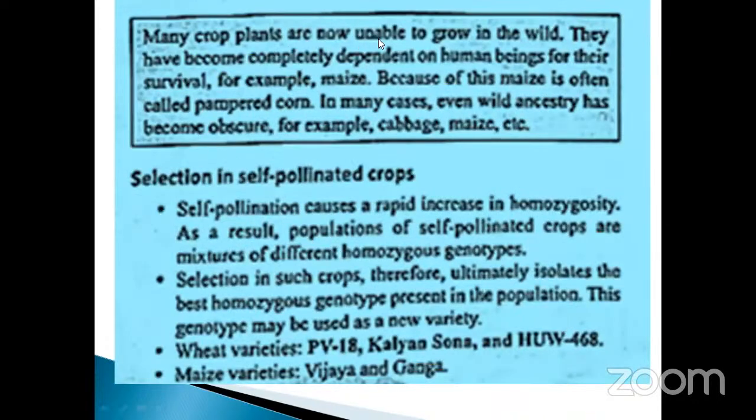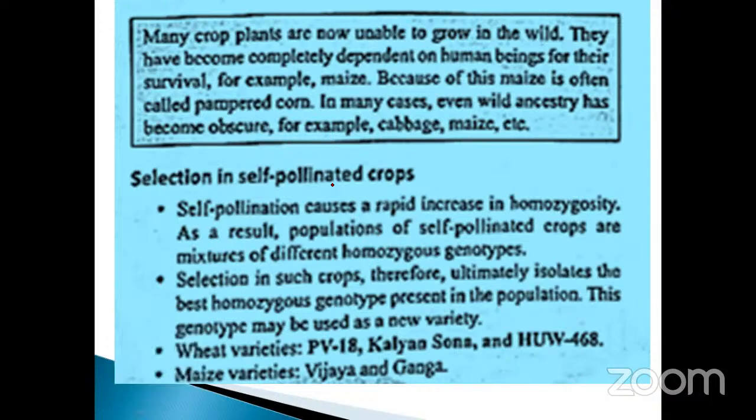And many crop plants are now unable to grow in the wild. They have become completely dependent on human beings for their survival. For example, maize. Because of this, maize is often called pampered corn. In many cases, even the wild ancestor has become obscure, for example cabbage, maize, etc. So these are the extra points only.